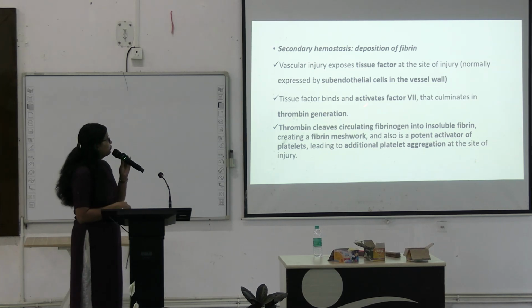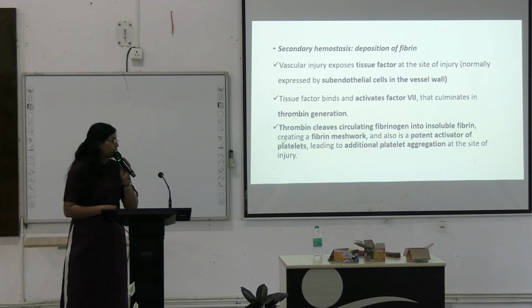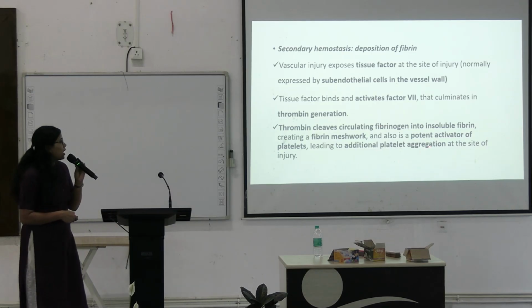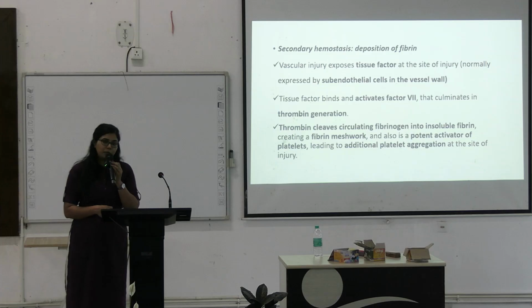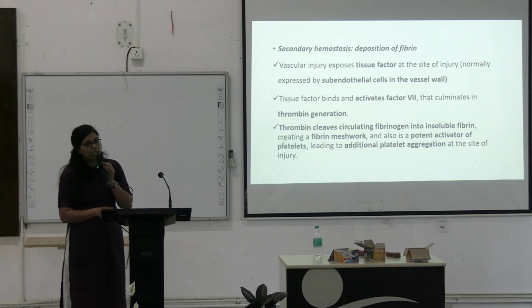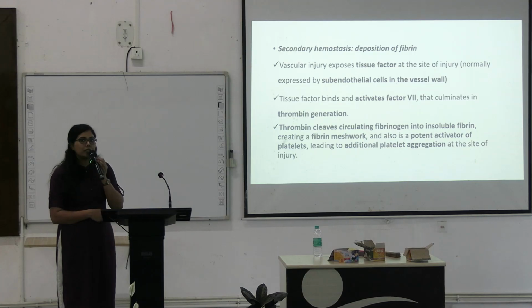Now, this thrombin will cleave the circulating fibrinogen into insoluble fibrin, creating a fibrin meshwork, and is also a potent activator of the platelets, which will again lead to platelet aggregation, and this platelet aggregation along with the fibrin meshwork will form the hemostatic plug.